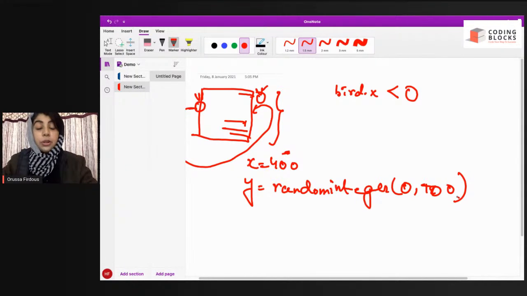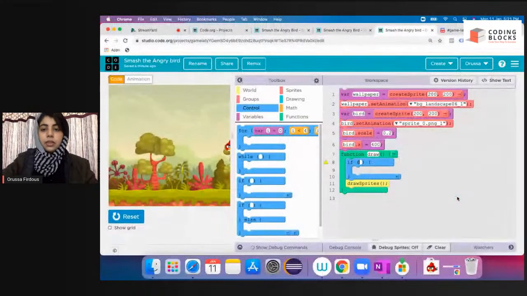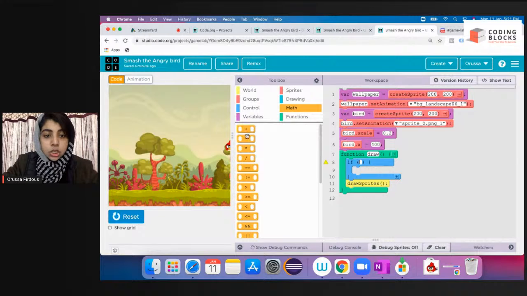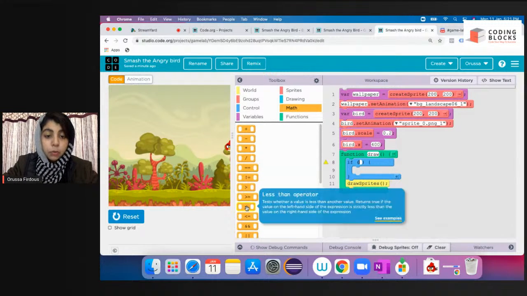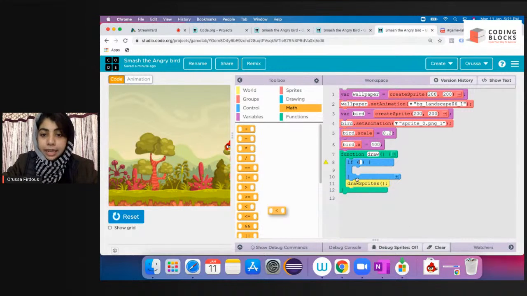Now I'm going to switch my tab and quickly we are going to code this out. So if my bird.x is less than 0, for that less than, we are going to get a block. You can find that less than block in the math section of the toolbox. I can see plus, minus, multiplication, division, and when I come down, I can see the less than operator. If you put your cursor over this block, you can read this less than operator. So I'm going to attach it here.